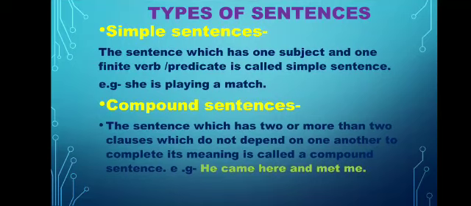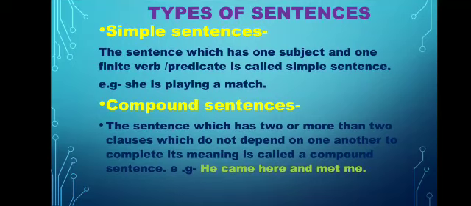Second is compound sentences. The sentence which has two or more clauses which do not depend on one another to complete its meaning is called a compound sentence. For example, he came here and met me. Here two clauses are there.